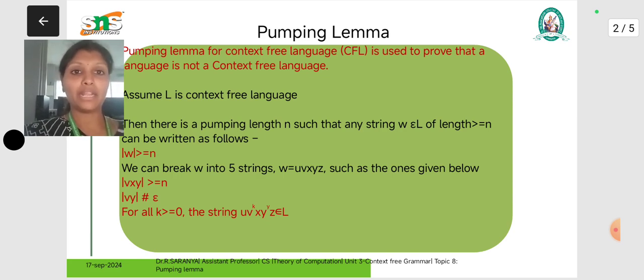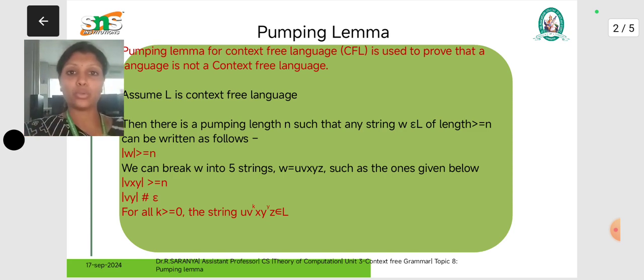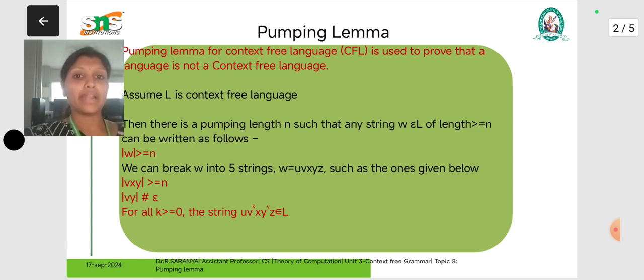The pumping lemma technique for context-free language is mainly for proving whether the given language is a context-free language or not. First of all, we assume L is a language, and that language is a context-free language. Then we consider the pumping length n, such that any string W in the language has length greater than or equal to n.